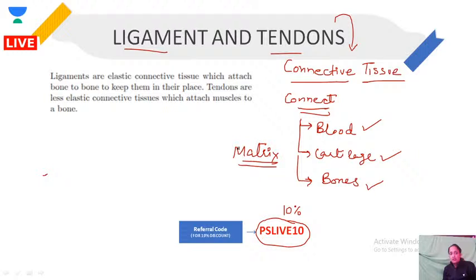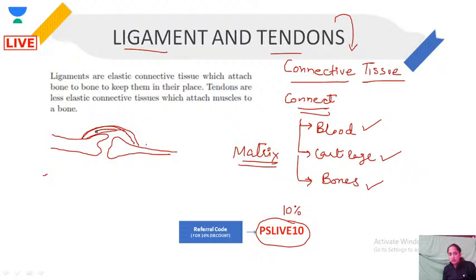Next, as I said, ligaments and tendons are also types of connective tissue. Let's say we have bones in our body. These bones are connected by thread-like, rope-like structures.